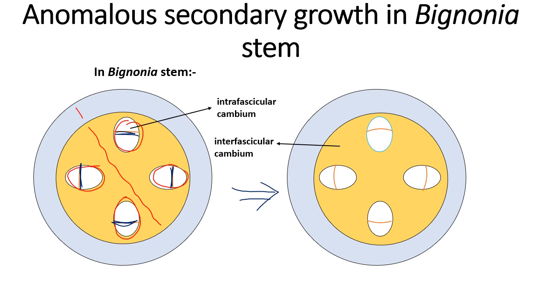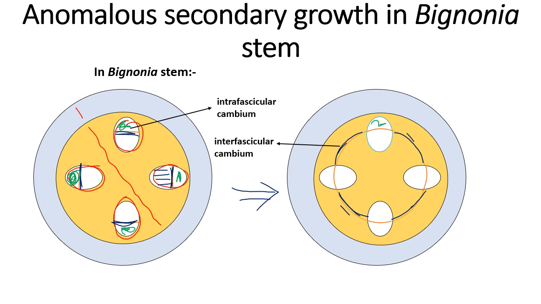Now what happens when secondary growth starts? Look here in this zone. There is formation of interfascicular cambium. Now, as you can assume, there is formation of xylem this side and phloem this side. Outside there is phloem, which I'll represent with green color.